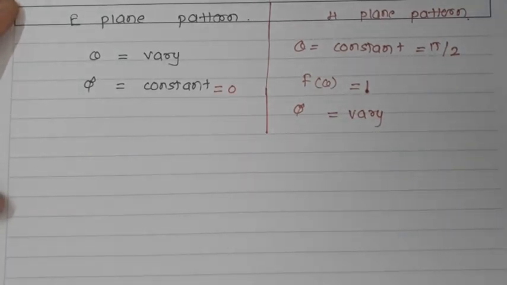So for the H plane pattern we set theta constant, or it is pi by 2. So f theta in this equation will be 1. So since the value of f theta is 1, for any value of phi the locus will be a circle of radius equal to 1. So here we will talk about the E plane pattern.